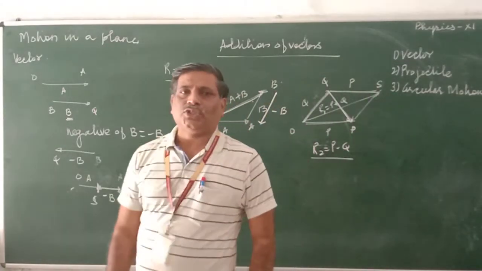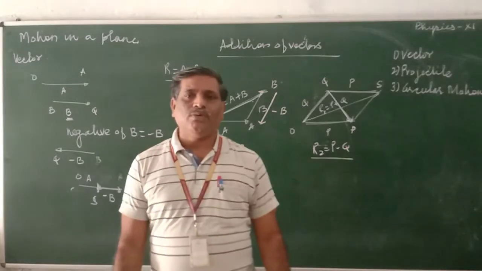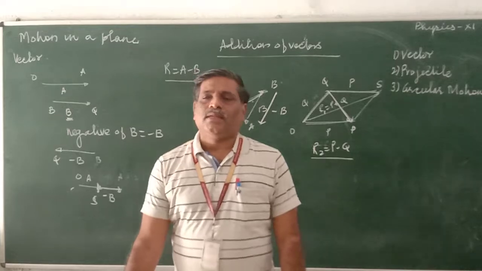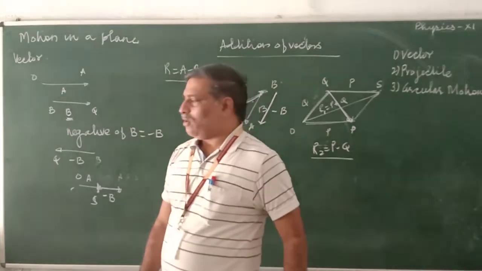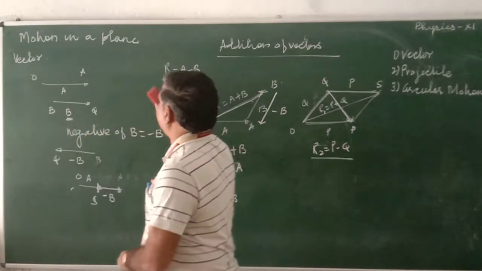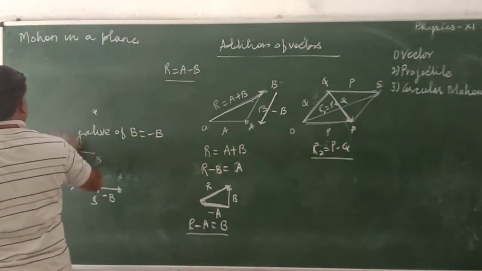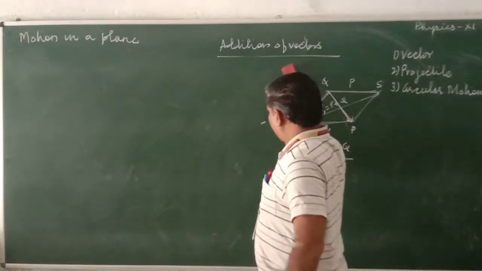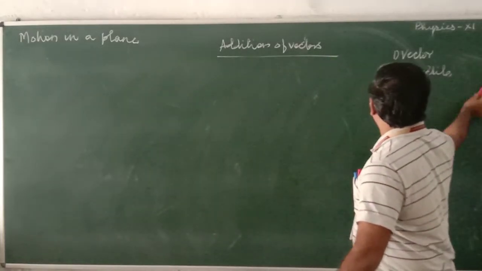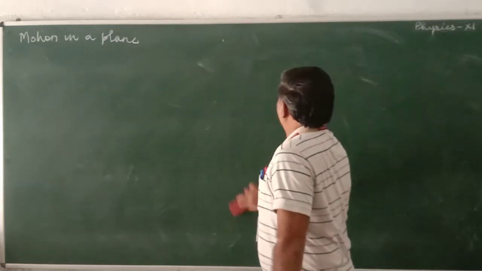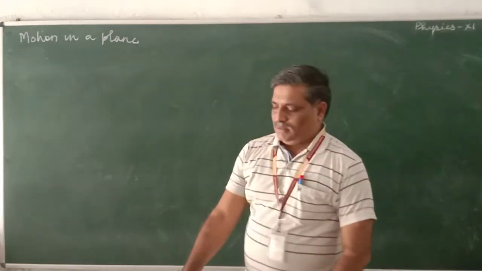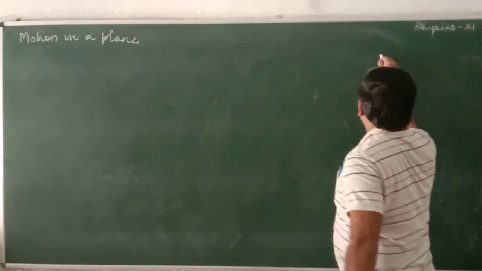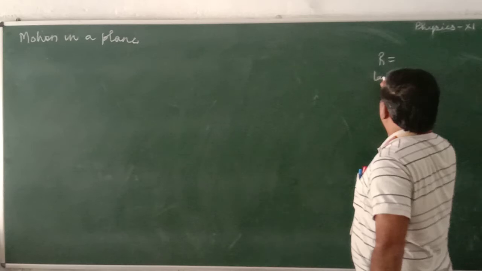Let us move to the next one. What is the magnitude and direction of two vectors by using the vector algebra law of parallelogram? Let us see, this is an important topic. We want to find out R and we want to find out tan theta.